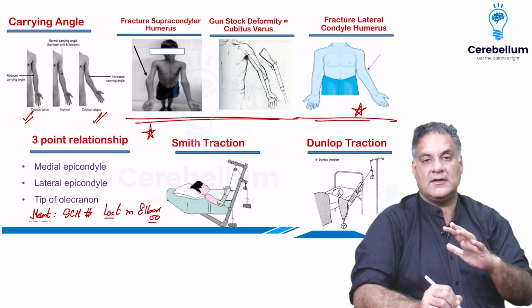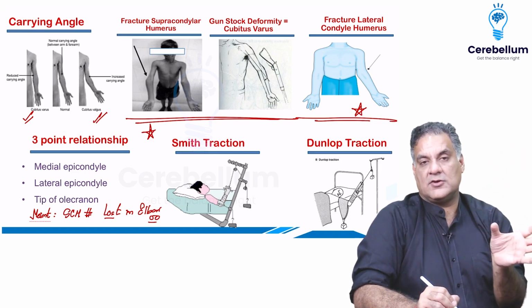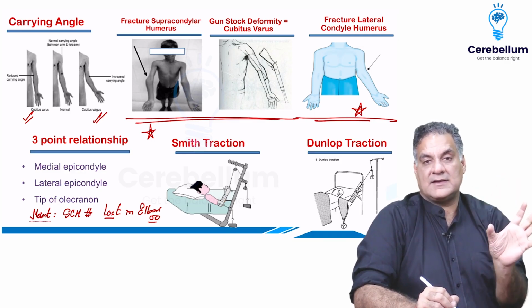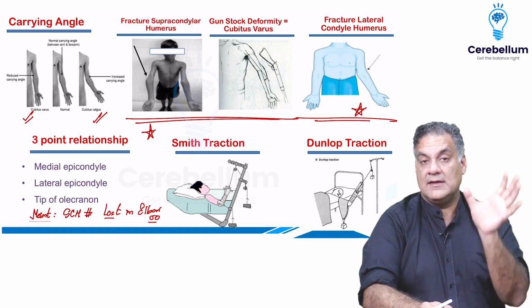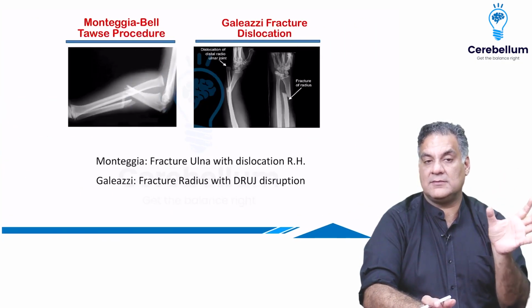One is a Smith and a Dunlop. I'll talk about Smith fracture shortly, but remember, the Smith traction is for supracondylar humerus, it's not for the Smith fractures. So Smith traction is for supracondylar humerus, it's not for the Smith fracture.